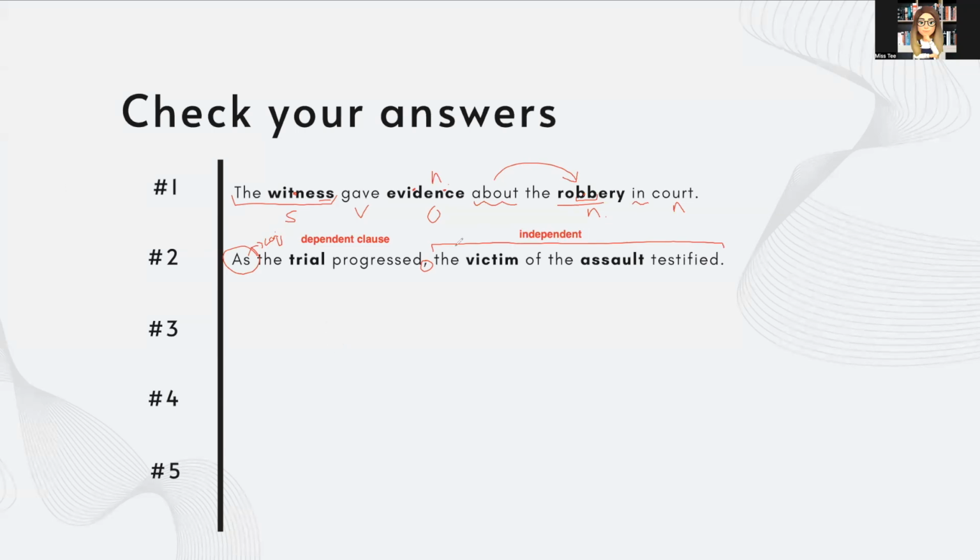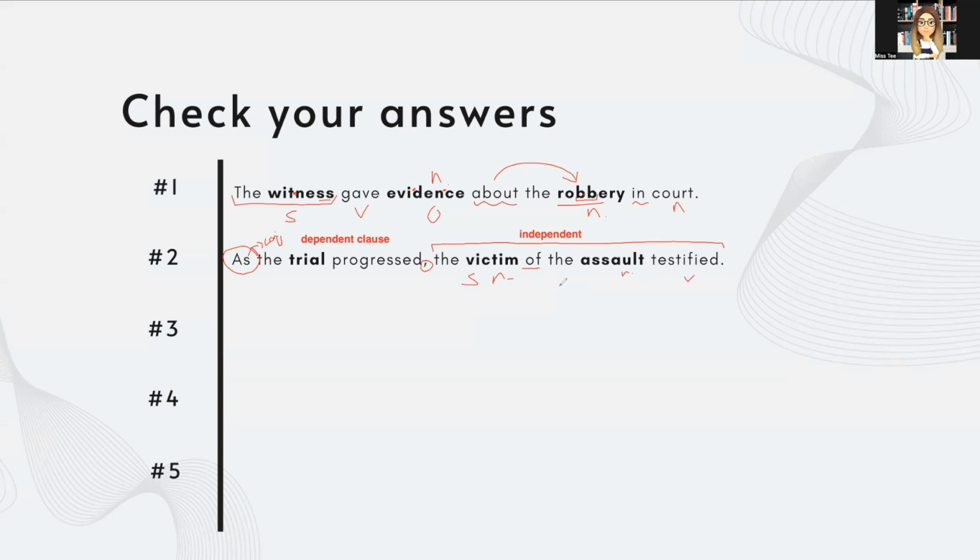The victim here is the subject. And then we have a verb here. We have more information about who the victim is, which is quite necessary for this context. So we have the preposition "of" to help us tell more information and link the relationship, to explain the relationship between this noun, victim, and this noun, assault.